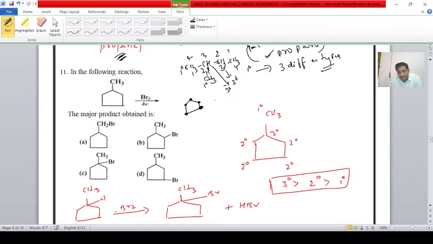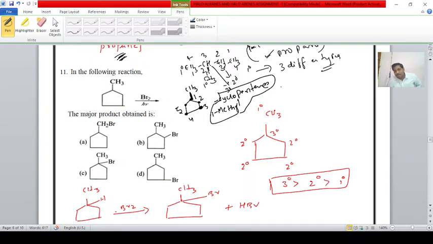At one carbon a methyl group is there, hence it is methyl cyclopentane. Always the carbon atom bonded to a group gets the lowest number. Hence it is 1 methyl cyclopentane.